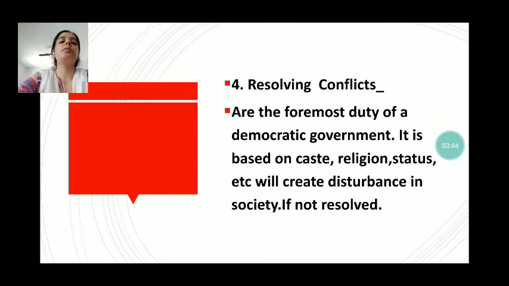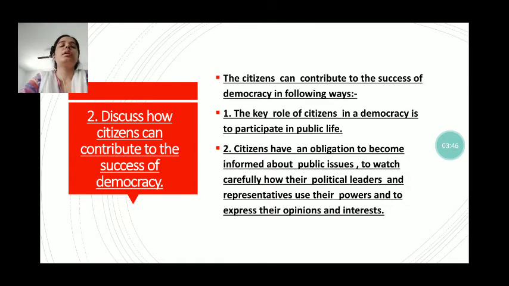The next question is, discuss how citizens can contribute to the success of a democracy. So citizens can contribute to the success of democracy in the following ways. The first one is that the key role of citizens in democracy is to participate in public life. Participation of people is one of the important factors to make democracy successful.